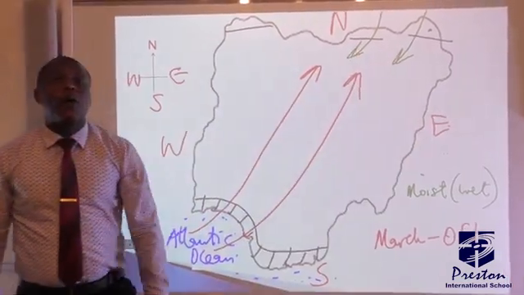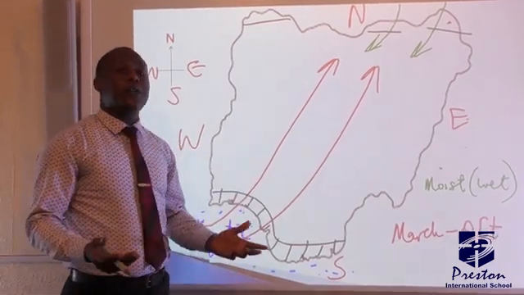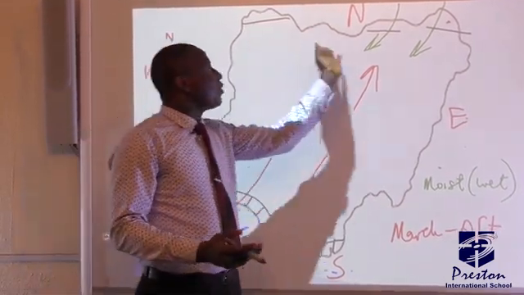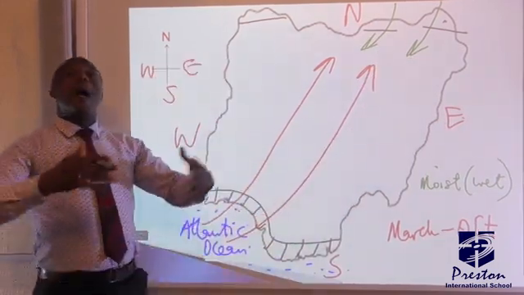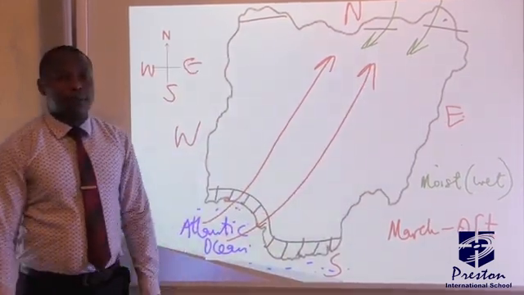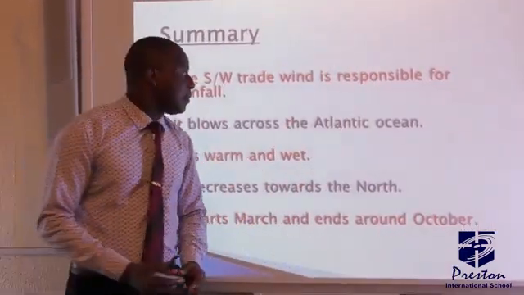Now, one of the major or interesting things about this air mass is that not every part of Nigeria will experience rainfall. Some parts, which is at the extreme north, will experience less rainfall, while places at the south will experience more rainfall. So let's quickly look at the summary of what we have said today.